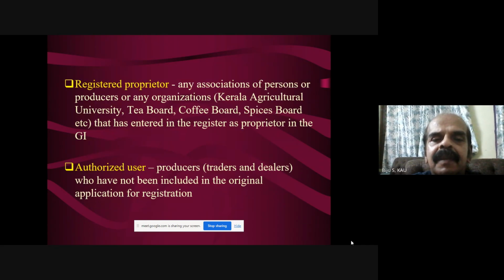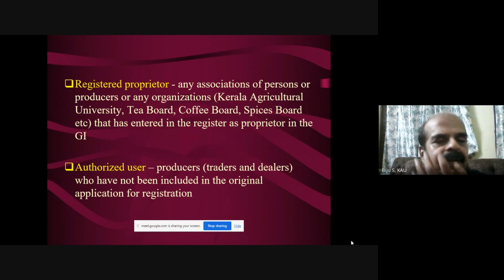There are proprietors: any association of persons or producers or any organizations, such as the Kerala University, Tea Board, Coffee Board, Spices Board, entered in the register as proprietors. They will use it for production. This is how producers also benefit, because sometimes they cannot compete with commercial producers in the market, as they are vulnerable.